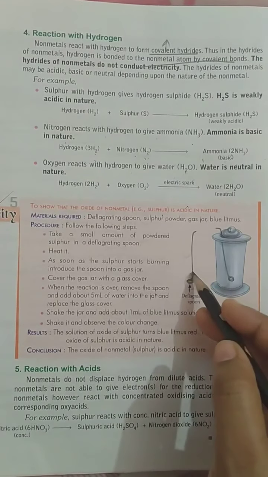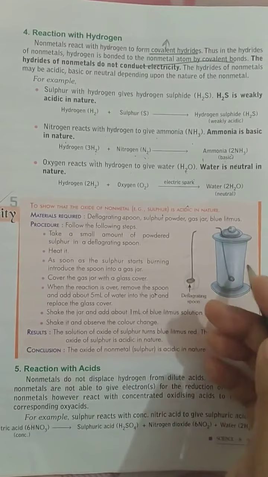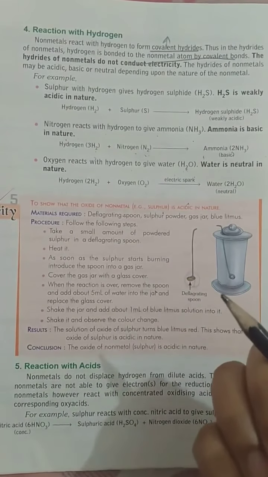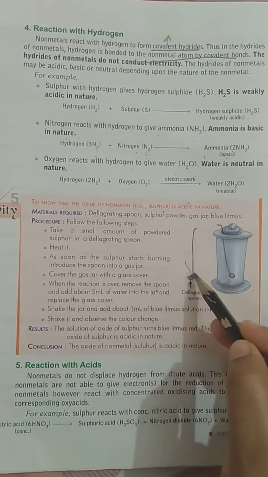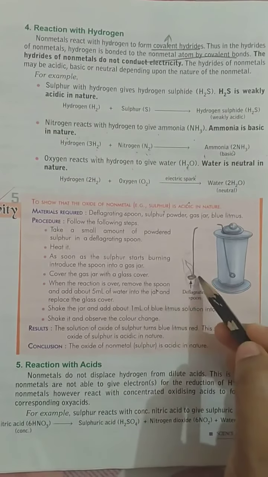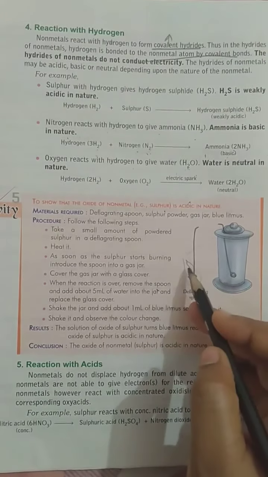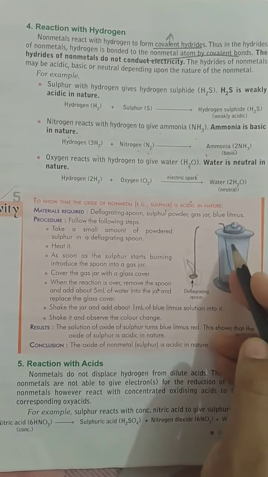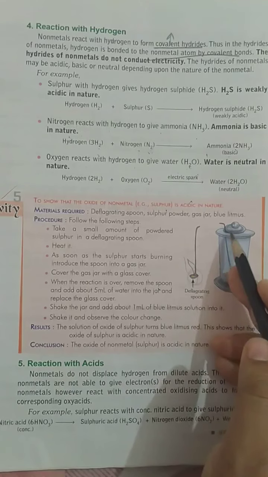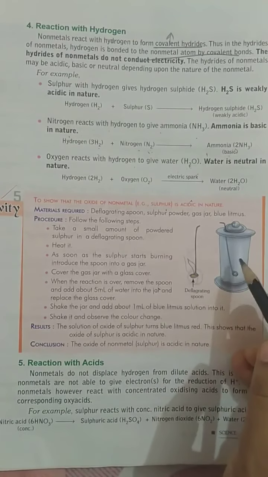And once the sulfur in this spoon starts burning, obviously it will release some gas. When the gas starts coming out, you take this spoon and insert it in this jar. What type of jar is this? You can see it is covered from every side.